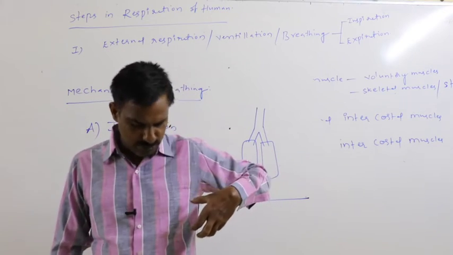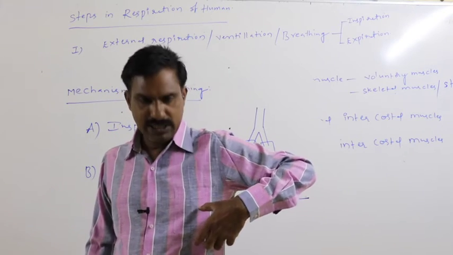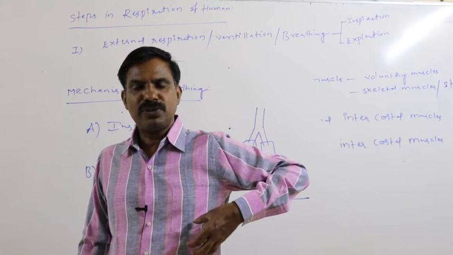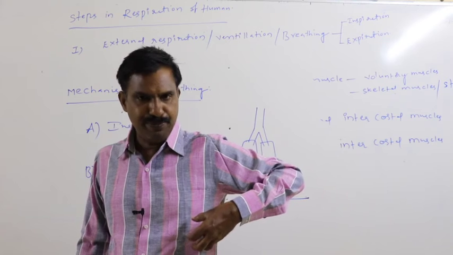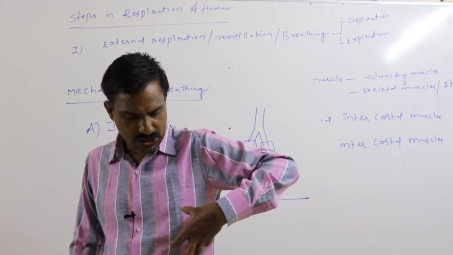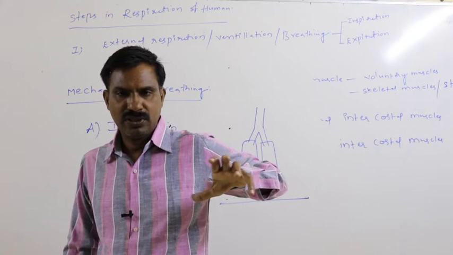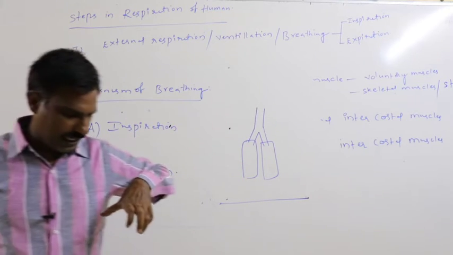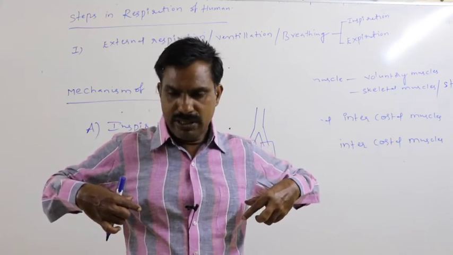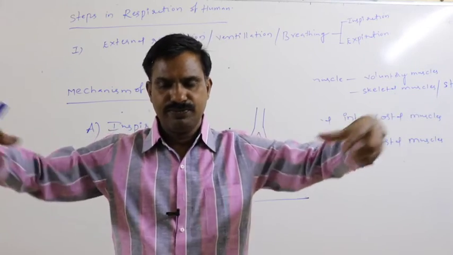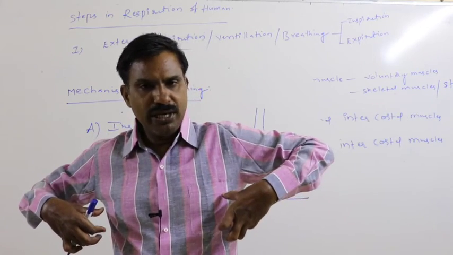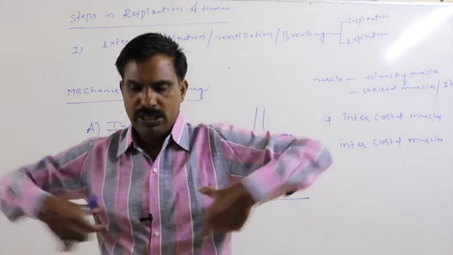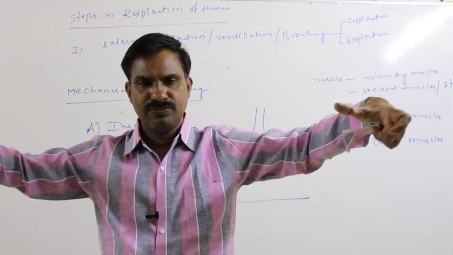external intercostal muscles, which are muscles present on the outer surface of the rib, also get contracted. Whenever external intercostal muscles get contracted, these ribs are pulled out.